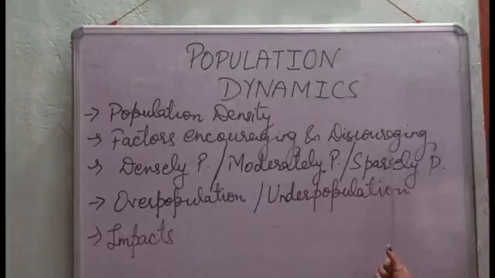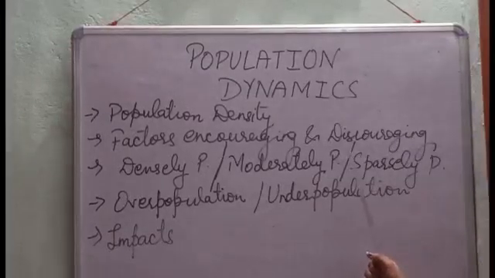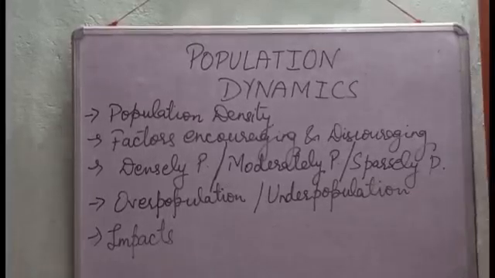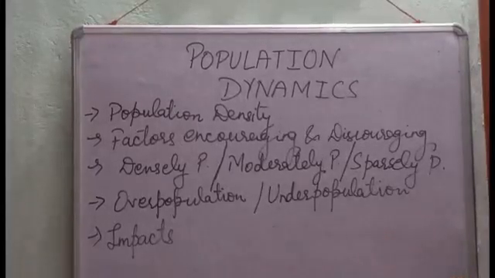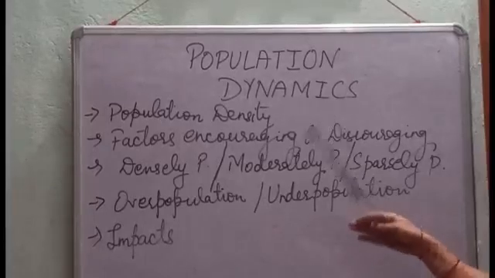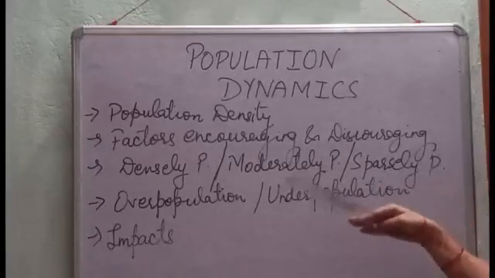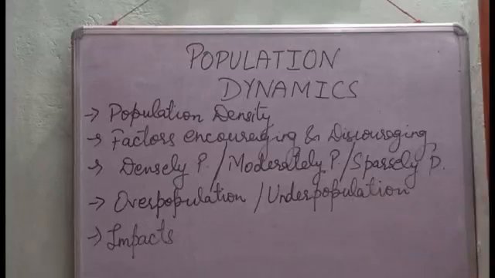There are some factors which encourage and discourage the population density. Factors discouraging population density are severe cold climate, a place situated at a very high altitude, very high temperature, drought prone areas, poor soil and inaccessibility.